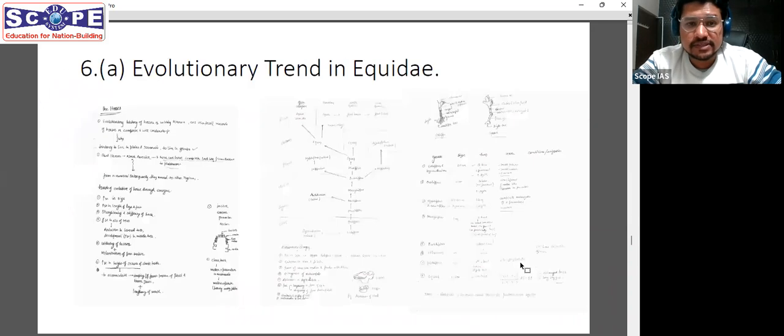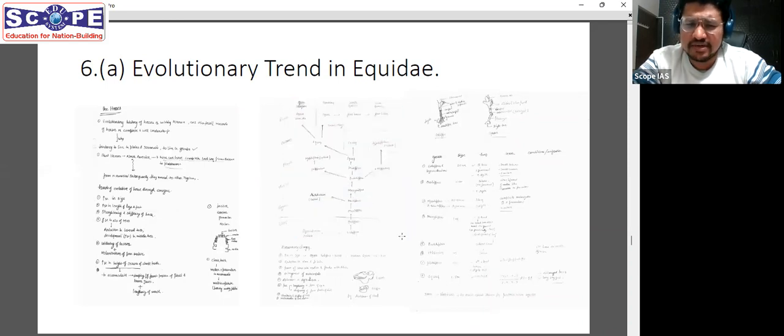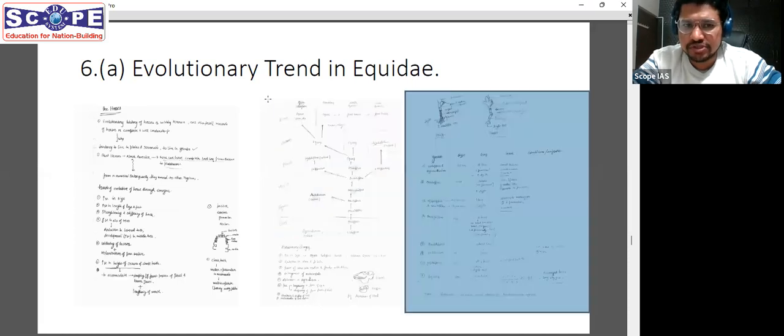Next part, sixth question, evolutionary trend in equidae. As somebody had already asked, this is one question that is repeated again and again. They either ask evolutionary trend in equidae or proboscidae or homo, humans. So what you can do here is learn the evolutionary structure, which organism came first at what age, some table like this, which is mentioned in any source. It is mentioned in our notes.